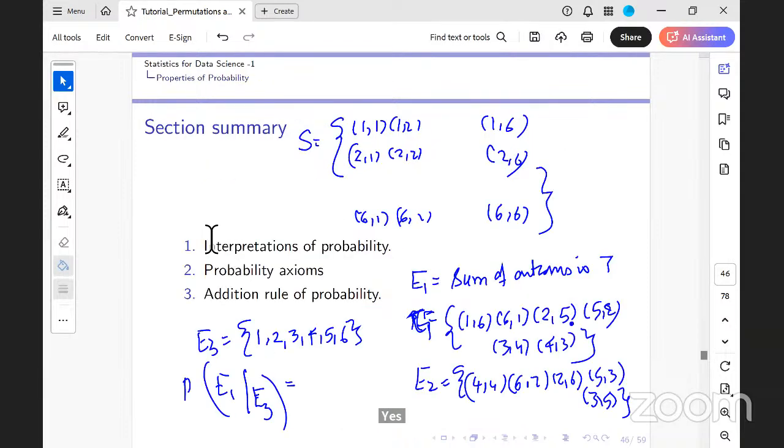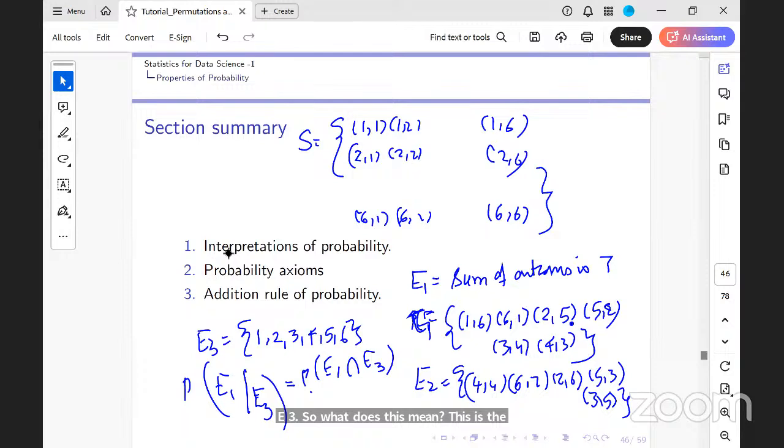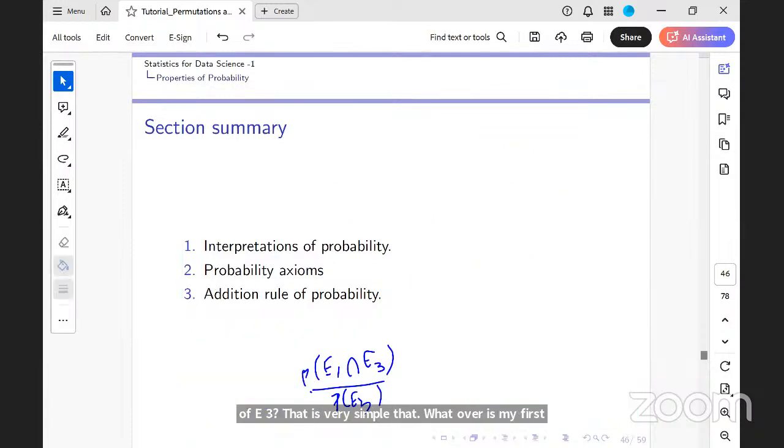Now, in this conditional probability, let's look at what is probability of E1 intersection with E3. So what does this mean? This is nothing but divided by the probability of E3. What is probability of E3? That is very simple, that whatever is my first toss. Suppose I'm asking you about the first toss.